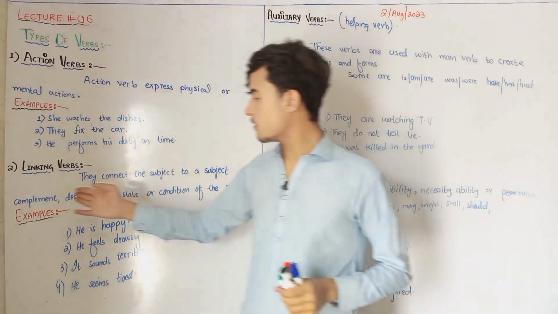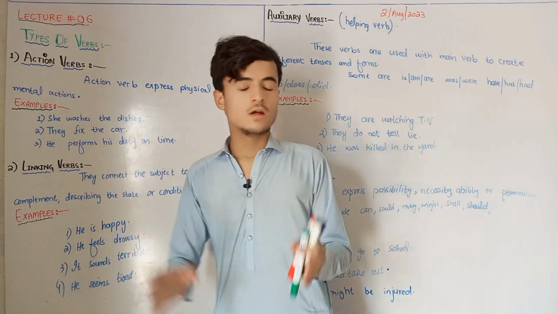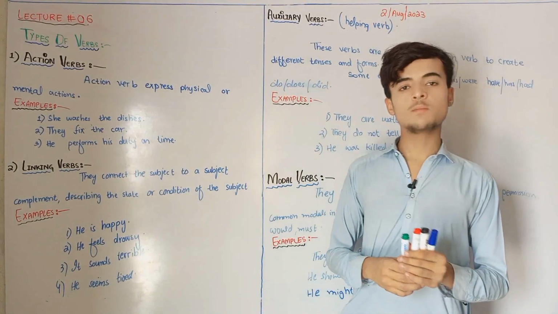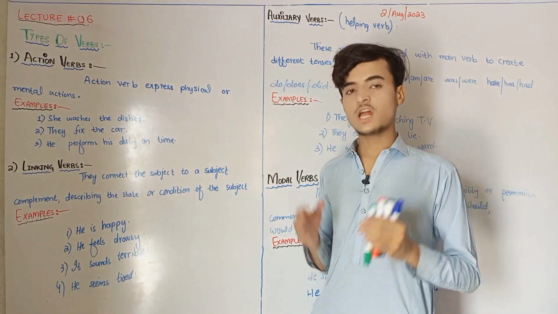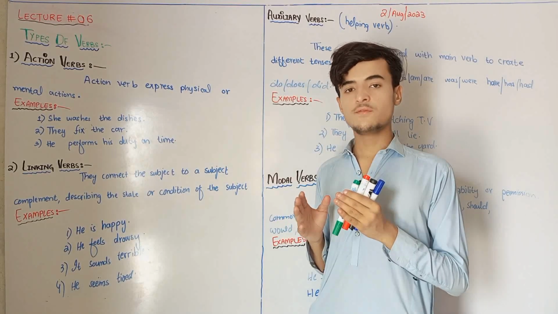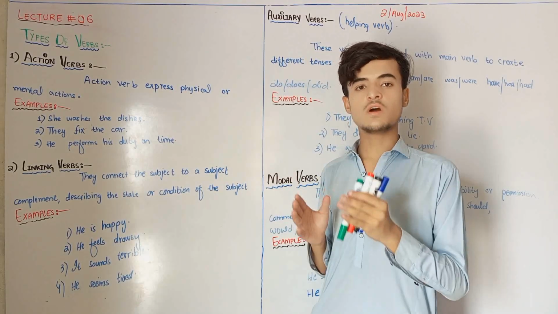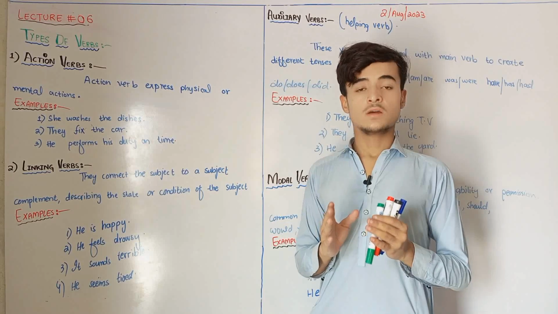I hope you have got a little concept of the complement and the object. Inshallah, I will explain in a video one day what the difference between object and complement is. There is a big difference.